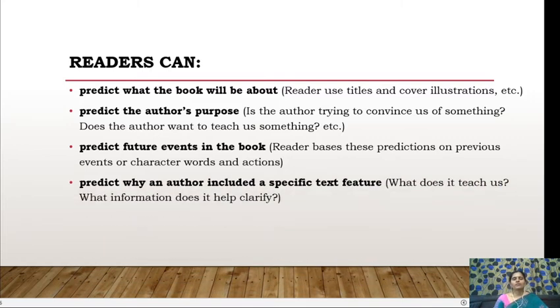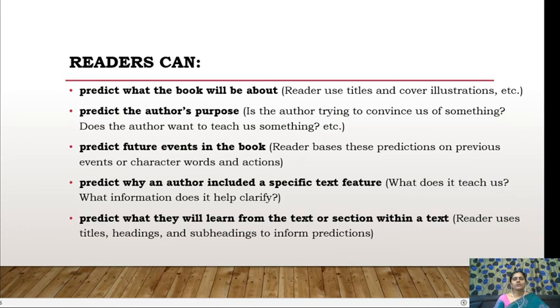Predict why an author included a specific text feature. So sometimes we predict based on the clues that we get from the text. We try to predict why the author included such a specific text feature. What does it teach us? What information does it help clarify?